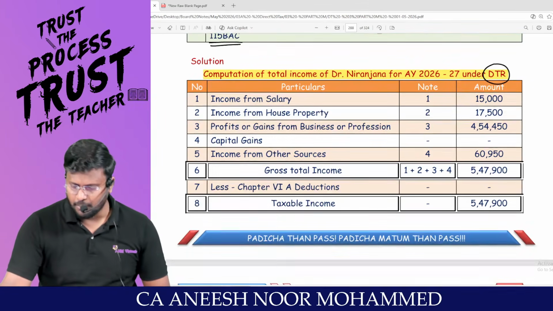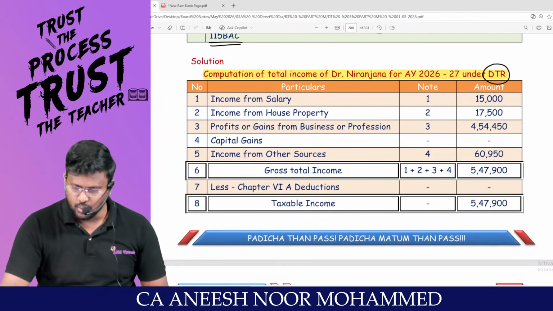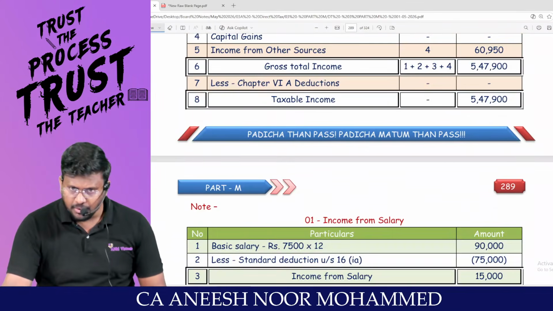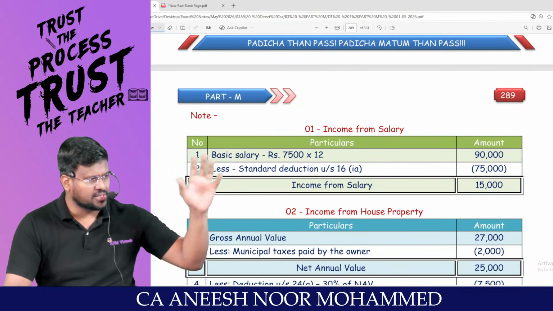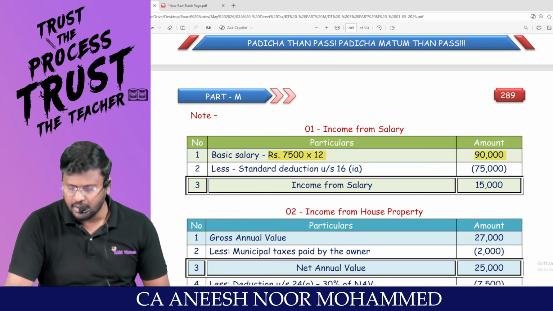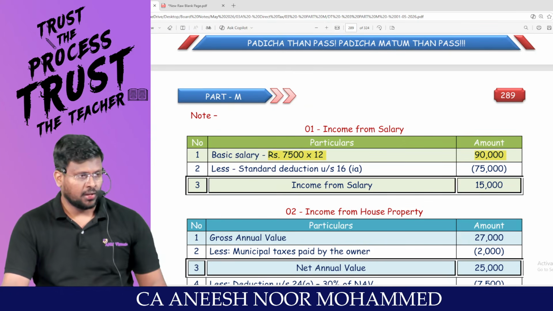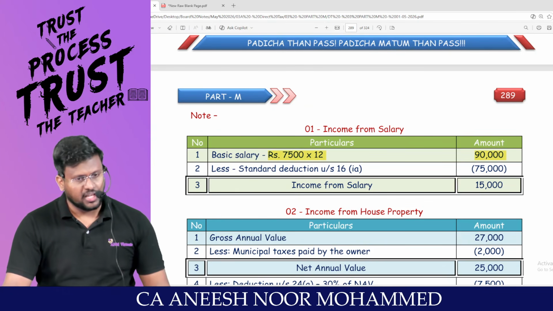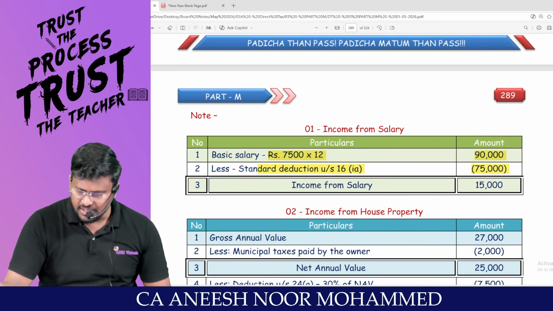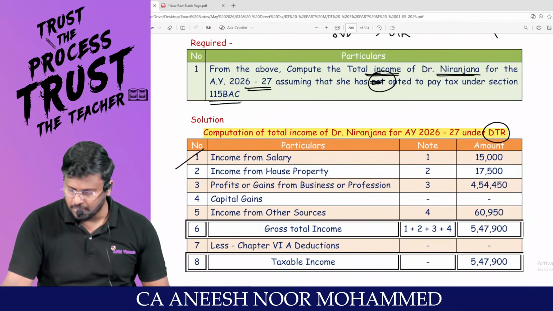Computation of total income of Dr. Niranjana for assessment year 26-27 under default tax regime. Number one is income from salary. Yes, she is having salary. What is the monthly salary? 7,500 into 12, 90,000 is the gross salary. In which route is she traveling? Default tax regime, so 75,000 will be the standard deduction. Balance will be income from salary, 15,000.